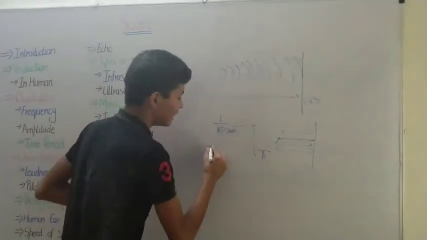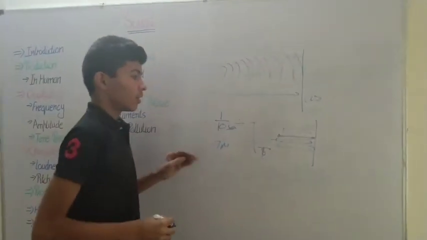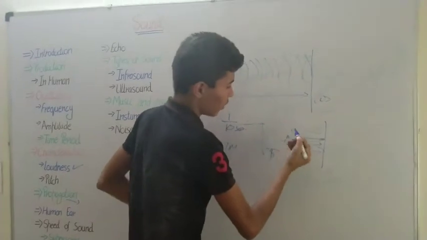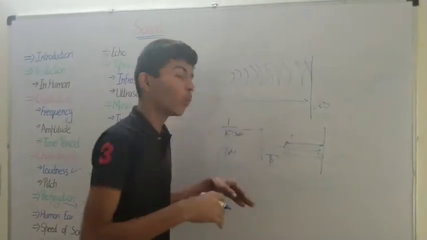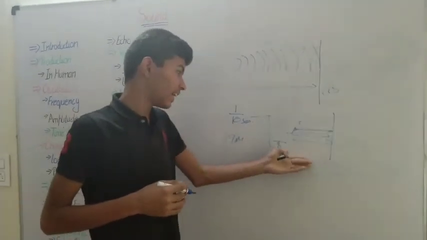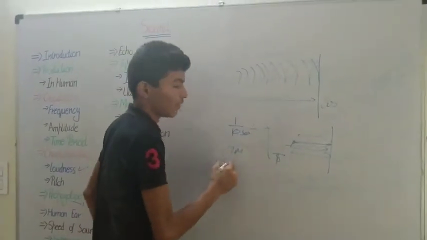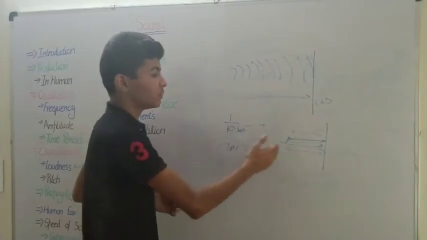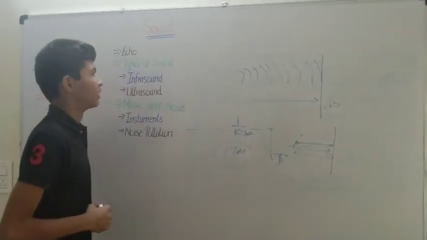So we require at least 17 meters, because for the sound to come back to me it should take more than 1 by 10th of a second. To fulfill this, the distance between me and the wall has to be more than 17 meters.